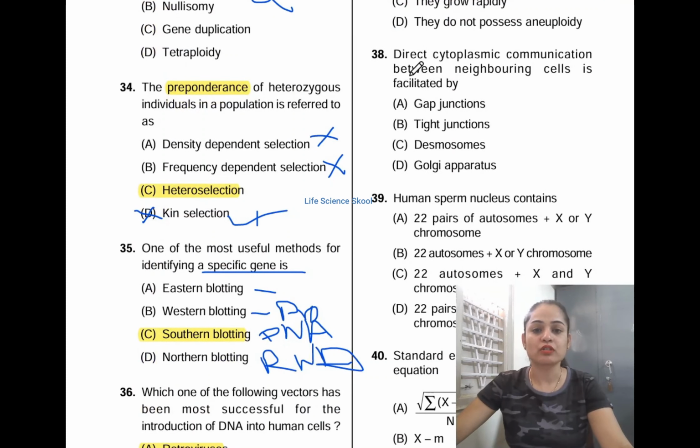Moving on to the next question, 38. Direct cytoplasmic communication between neighboring cells is facilitated by: option A gap junction, option B tight junctions, option C desmosomes, option D Golgi apparatus. The Golgi apparatus does not come into this at all, so option D is not the answer. Let's understand the question: direct cytoplasmic communication between neighboring cells. Think this is one cell and this is another cell. This direct communication between these two neighboring cells is facilitated by a gap junction. Option A is the correct answer.